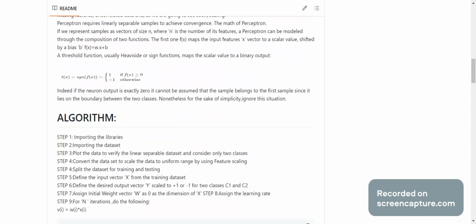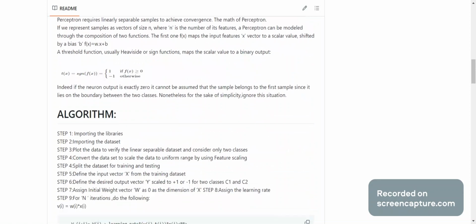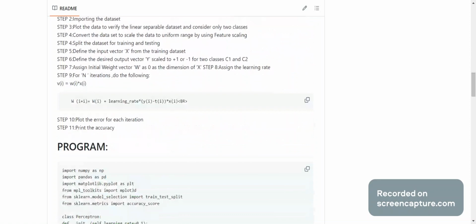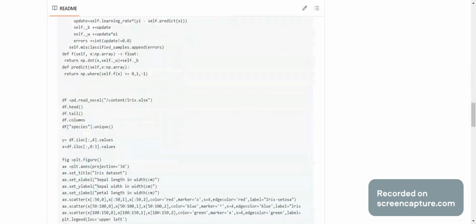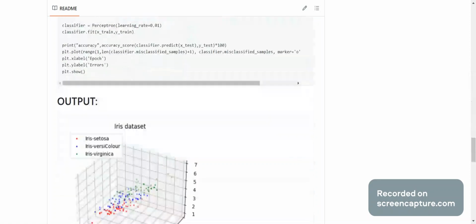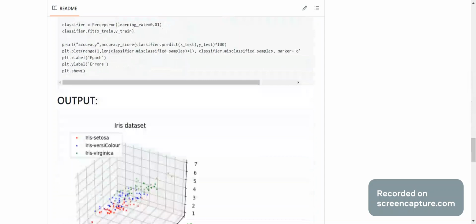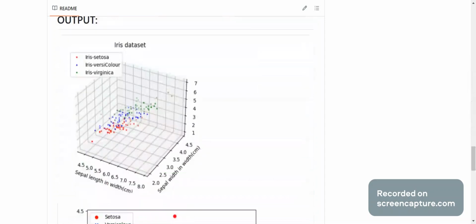So by using the necessary algorithm and program, we have to implement the given code in Colab. If you implement the given code in Google Colab, you'll get the necessary output with the following graph.